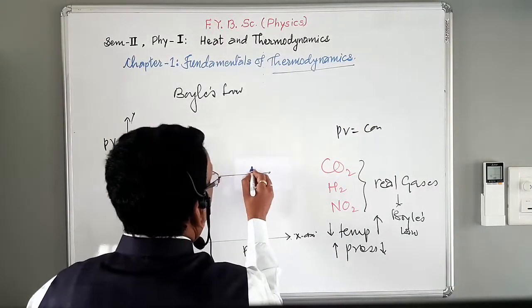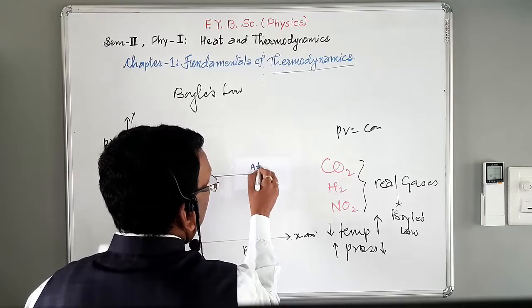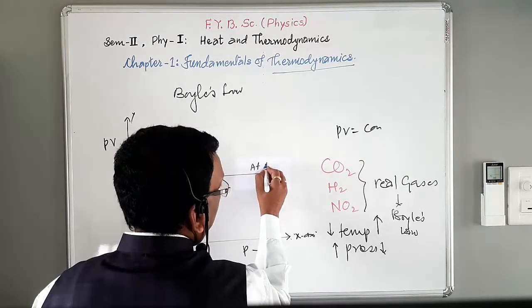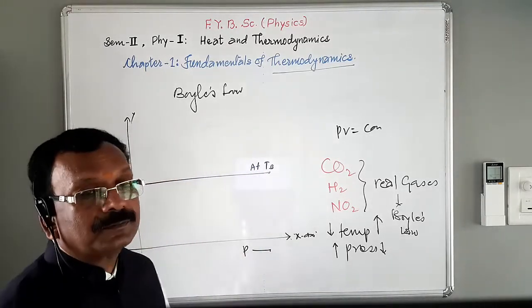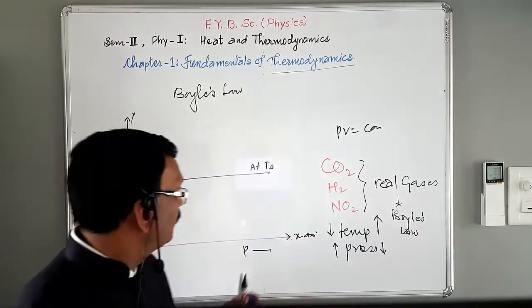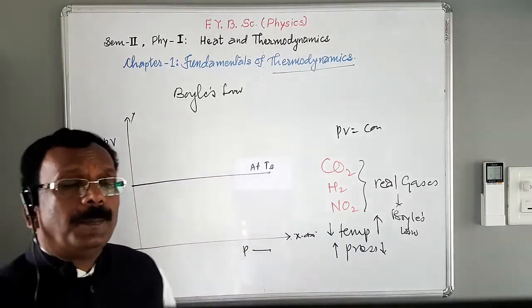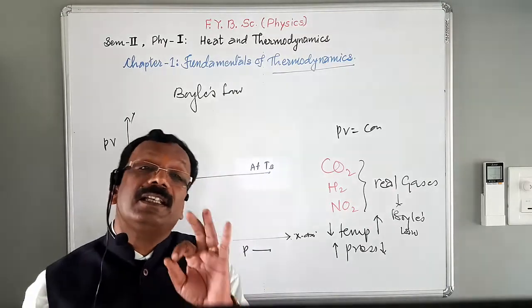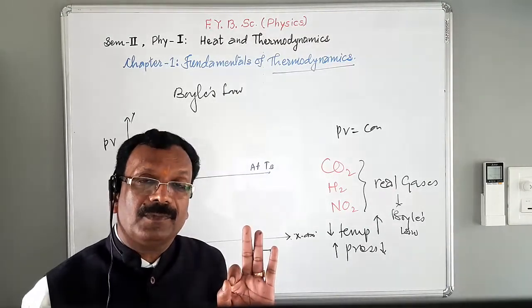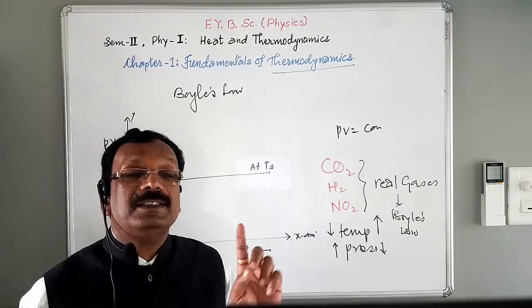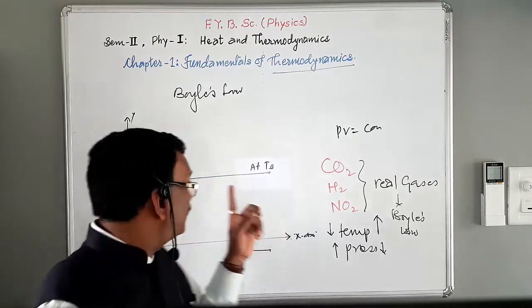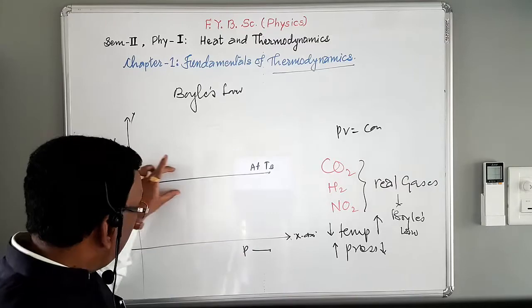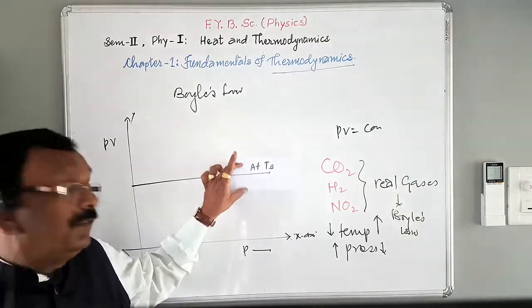So here at say TB. What is TB? See here. For every gas, there is a certain temperature at which the product PV remains constant with pressure.